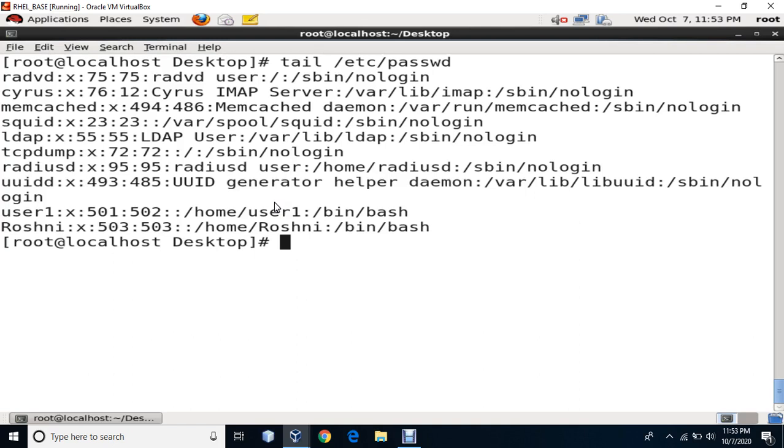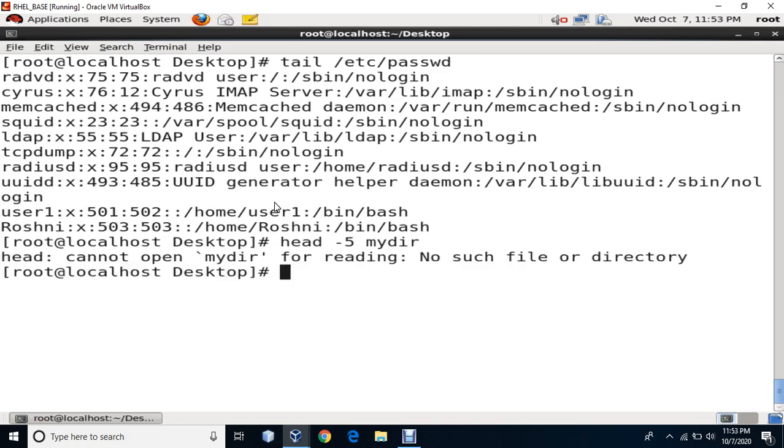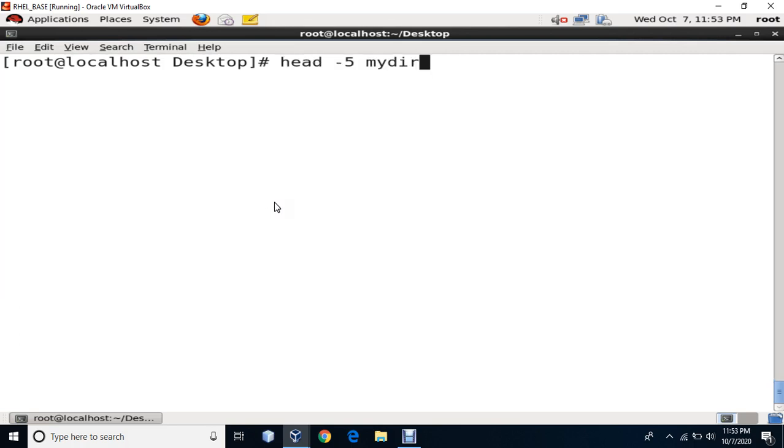What we'll do is we'll say head, but I want to see only the first 5 lines of a file. So my file has more than 5 lines. I want to just see the first 5 lines. So I'll say head -5 my file. I'm sorry, I'll just clear the screen. Here I'll say head -5 my file. So it shows only the first 5 lines.